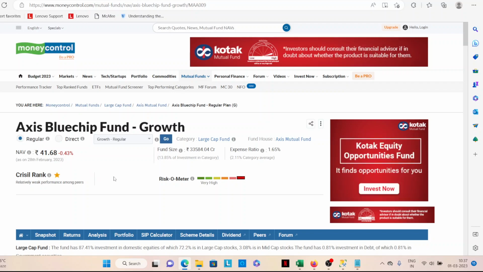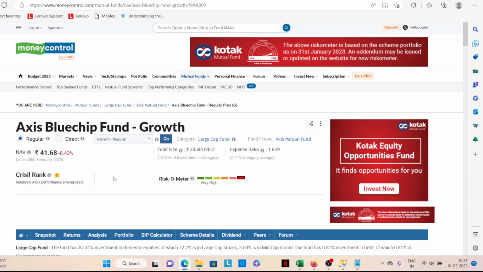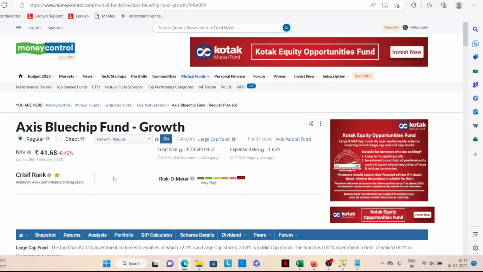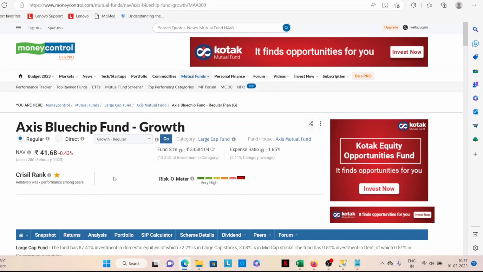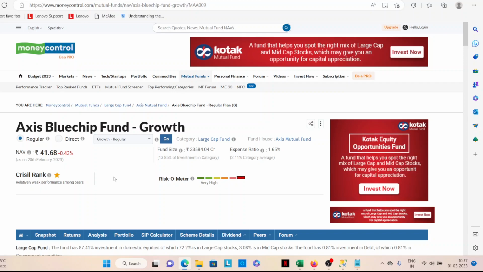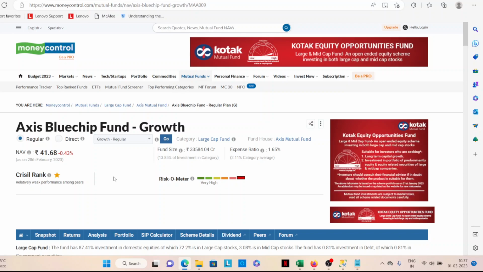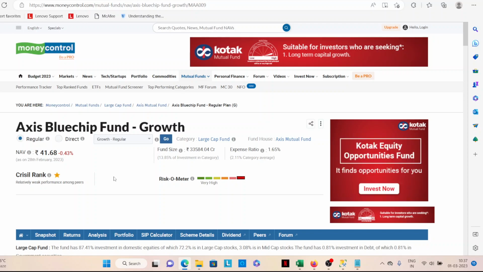So what happens is that you directly invest with the AMC itself. But now even Upstox and Zerodha have also started giving direct mutual funds. Essentially, the direct mutual fund expense ratio will be lesser. Expense ratio: you're giving your money, let's say 1,000 rupees, and let's say 1% is the expense ratio. So you have to give 1% to them as the fee for maintaining your mutual fund. That's with the high-level mutual fund. I have not yet got into the index or passive funds.